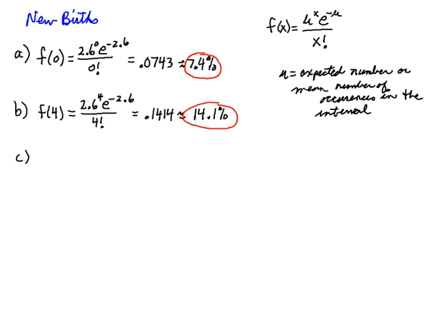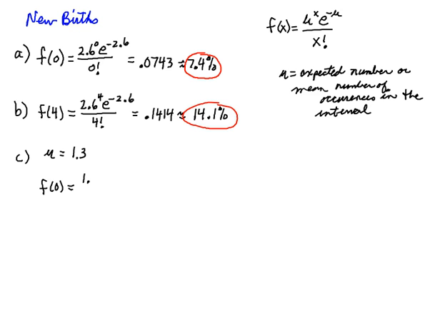Okay, C. What is the probability that 0 births will occur in the next 12 hours? Okay, now on this one, mu has changed. We know that mu is given for a day, 2.6 per day. So what would mu be for 12 hours? If they're averaging 2.6 births per day, then that would be 1.3 births on average every 12 hours, right? So I've got to change my mu in this one because the time interval has changed. And I want to know the probability of exactly 0, or in other words, no births in 12 hours.